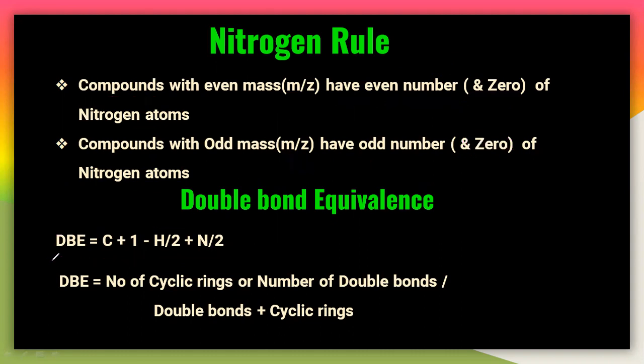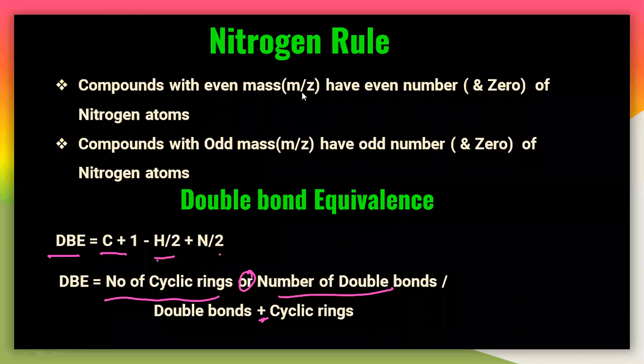See here. The DBE, double bond equivalence, is equal to C plus 1 minus H by 2 plus N by 2. So here the value of this double bond equivalence will indicate the number of cyclic rings plus double bonds, R plus pi. So I will tell you one example so that you can easily understand. So let us take one example here. So first the rule, and by taking one example you can easily understand this.